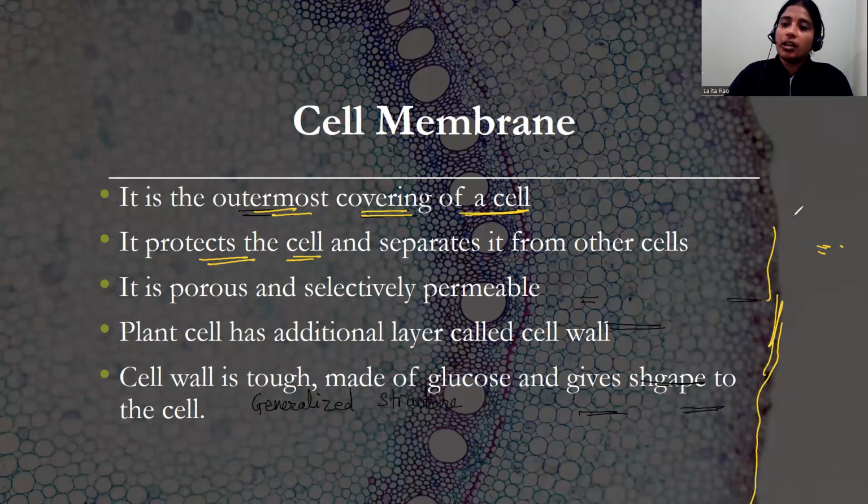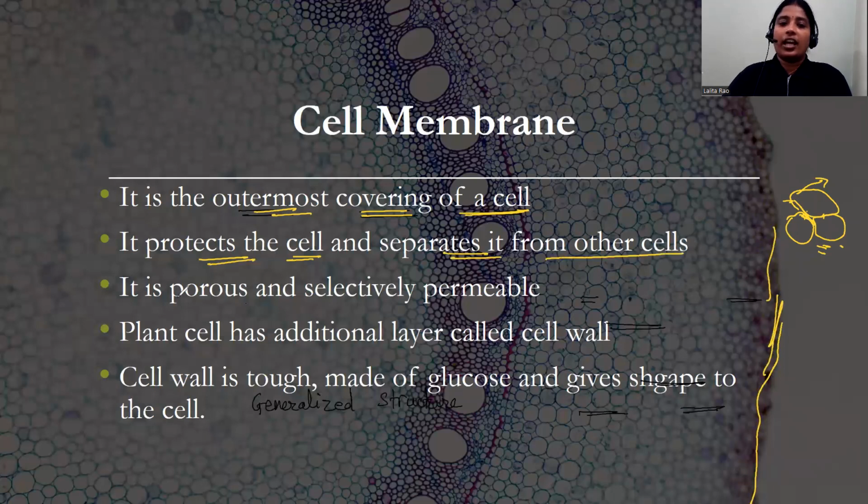Suppose this is one cell, we have another cell here, and another cell here. This covering part protects, separates, or distinguishes between these two cells. We can separate the two cells by this membrane. So one function is to protect the cell from external factors and also to separate it from the other cells.